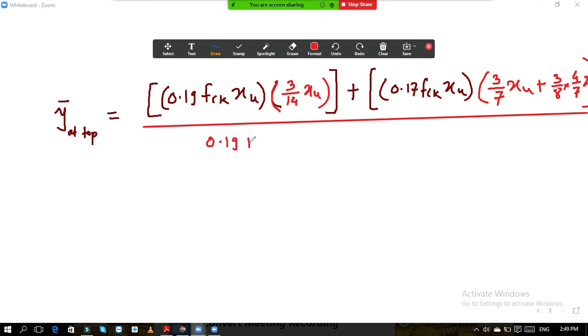So 0.19 fck xu is your a1, plus what is a2? 0.17 fck xu.